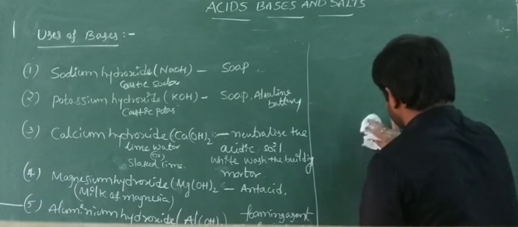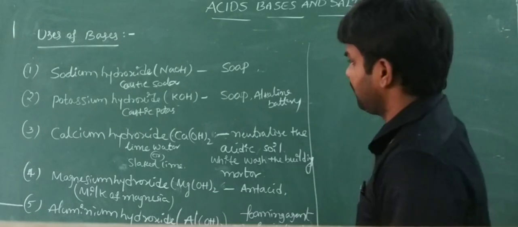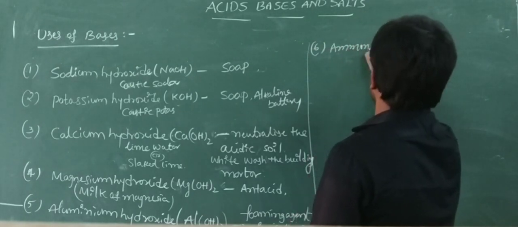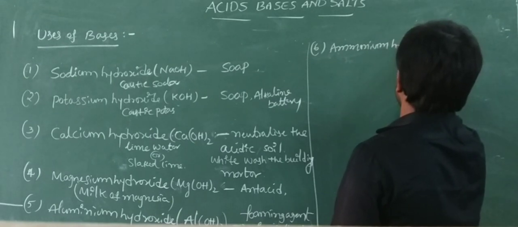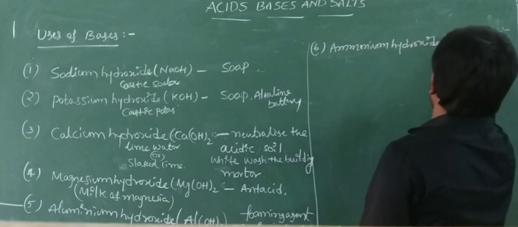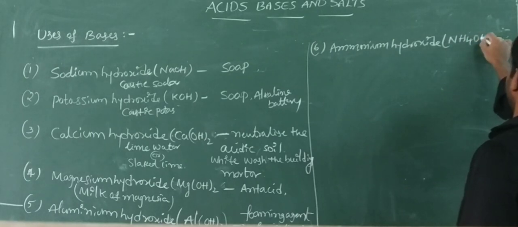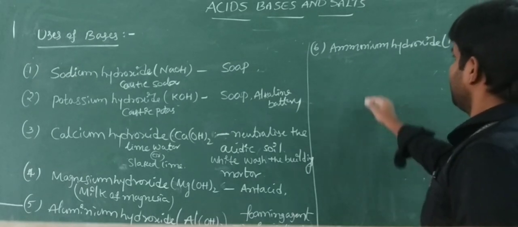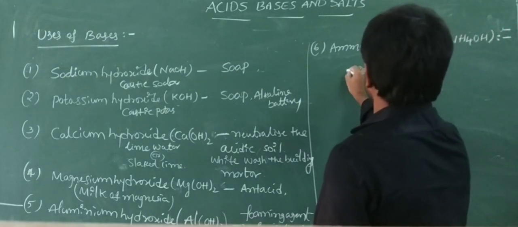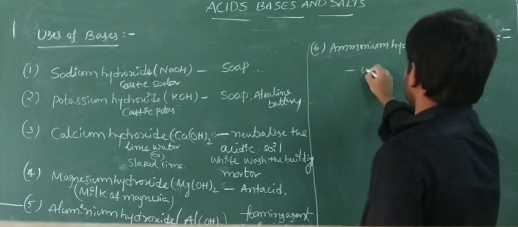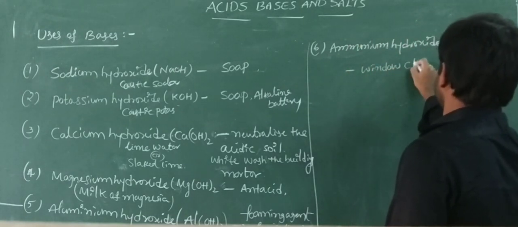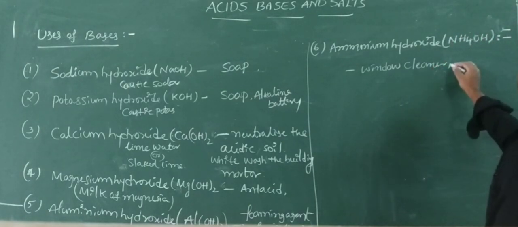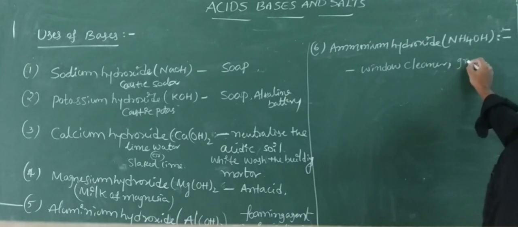And the last one, ammonium hydroxide, NH4OH. Generally, it is used as a window cleaner and for grease stain removal.